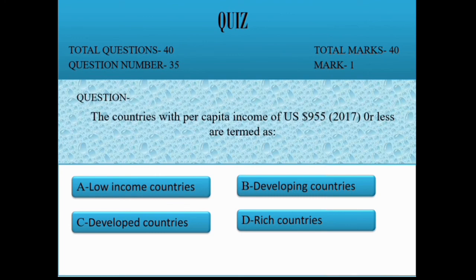The countries with per capita income of US dollar 955 or less are termed as A, low income countries, B, developing countries, C, developed countries, D, rich countries. Correct option is A, low income countries.